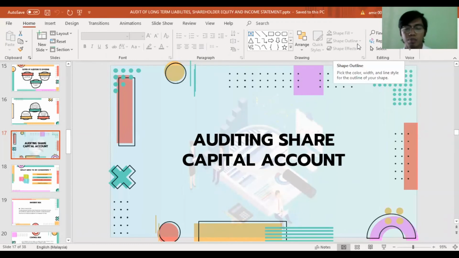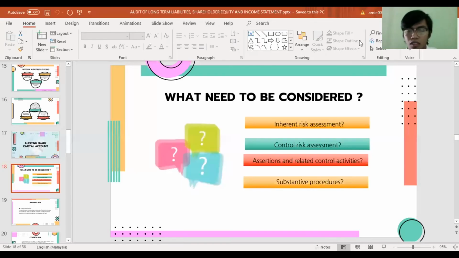Today I will present about auditing share capital accounts. Share capital accounts include common stock, preferred stock, paid-in capital, and retained earnings, which are categorized under stockholders' equity. In auditing share capital accounts, we need to consider four items: inherent risk assessment, control risk assessment, examination of related control activity, and substantive procedure.